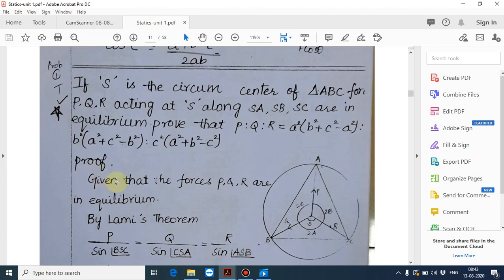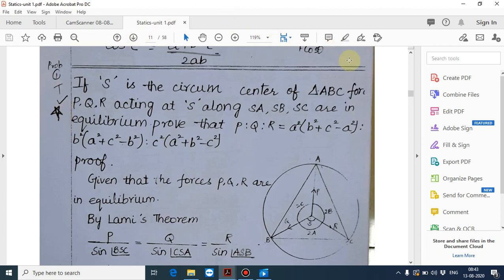Given that the forces P, Q, R are in equilibrium, then by Lami's theorem, which I have said before, P by sine of angle BSC is equal to Q by sine of angle CSA is equal to R by sine of angle ASB.